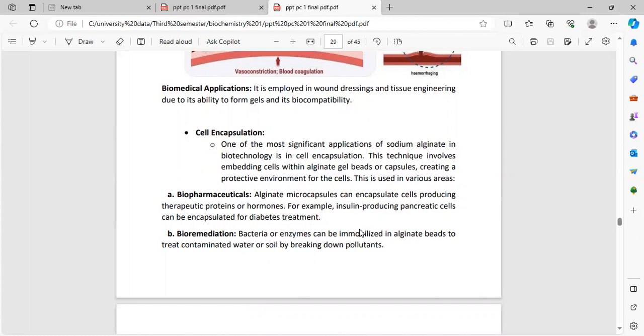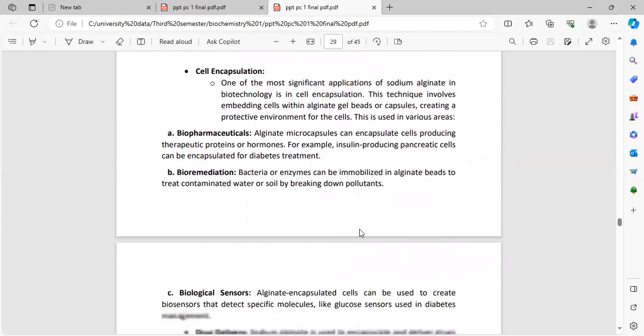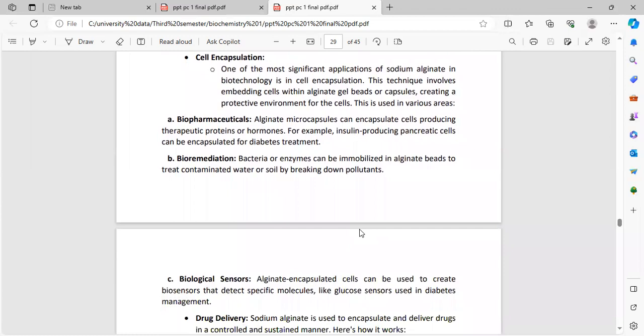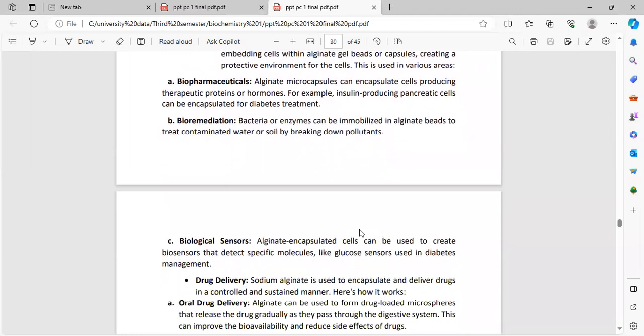This is used in various areas. A. Biopharmaceuticals. Alginate microcapsules can encapsulate cells producing therapeutic proteins or hormones. For example, insulin-producing pancreatic cells can be encapsulated for diabetes treatment. B. Bioremediation. Bacteria or enzymes can be immobilized in alginate beads to treat contaminated water or soil, breaking down pollutants.